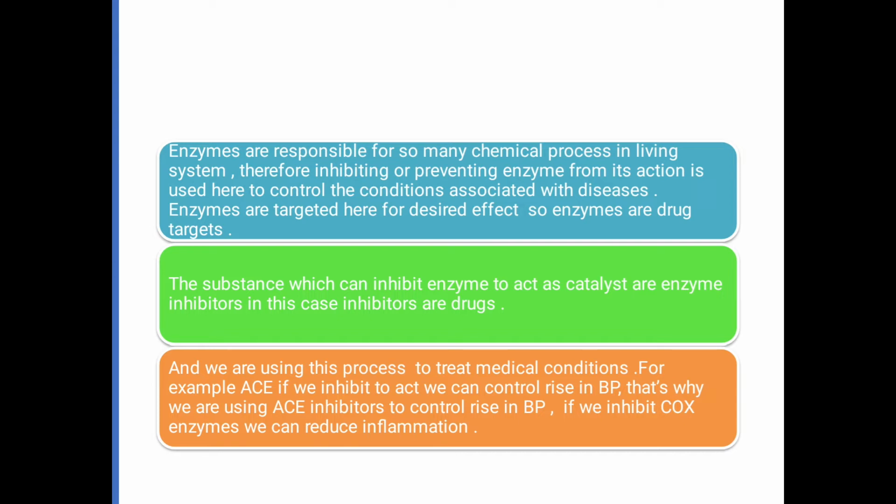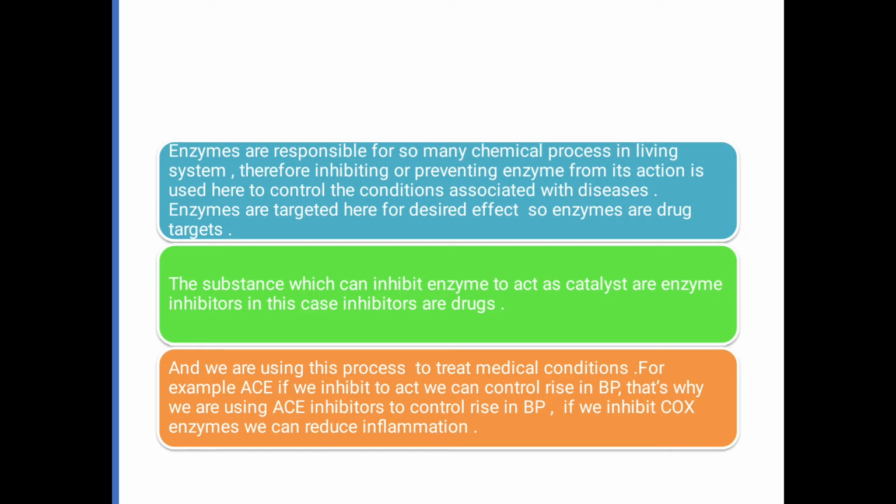For example, if you want to reduce blood pressure, then we will target the ACE enzyme. We will inhibit the ACE enzyme, and that will reduce the production of angiotensin II, a vasoconstrictor, so we can control blood pressure. So in this process, we are targeting this enzyme. That's why these are drug targets. Like this, in so many disease conditions these enzymes play some role, and by inhibiting these enzymes we are controlling these disease conditions. So enzymes are drug targets.